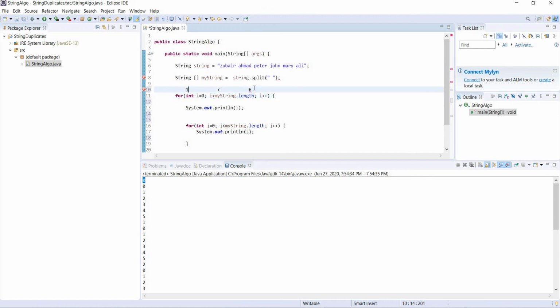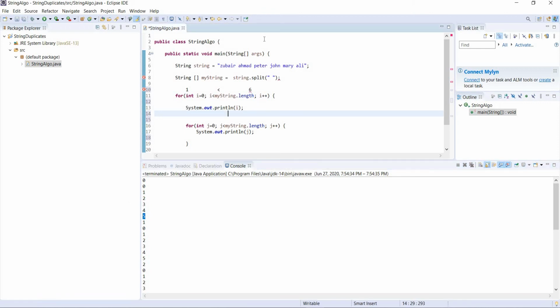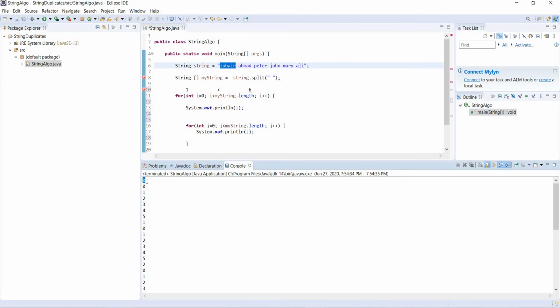So i is 1. I is less than 6. Yes, it printed i. Where is i? Right here, 1. It printed 1. Now the best thing, you see, it took 0 and it printed the whole 5 elements, right? So we can just use a condition here. We take like Zubair, and Zubair will be here, and then we can check if Zubair is in those 5 indexes or not, right? So we'll do it later. Let me explain the loop, what is going on in the next step.